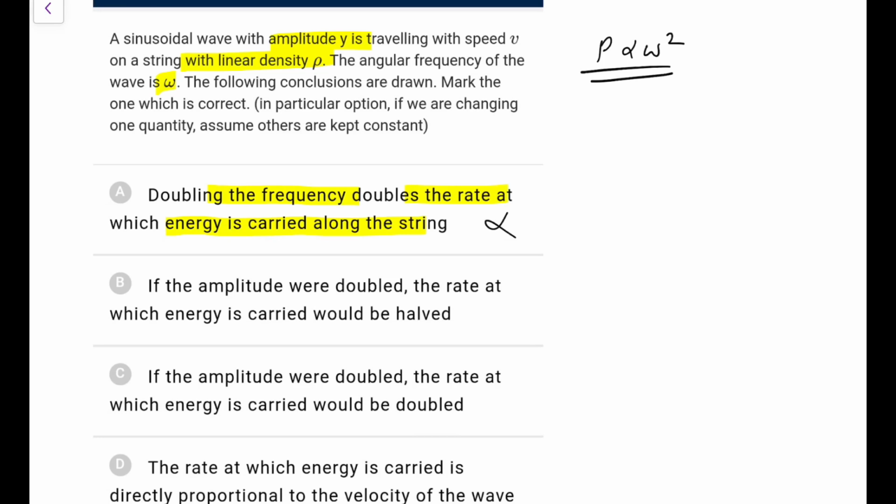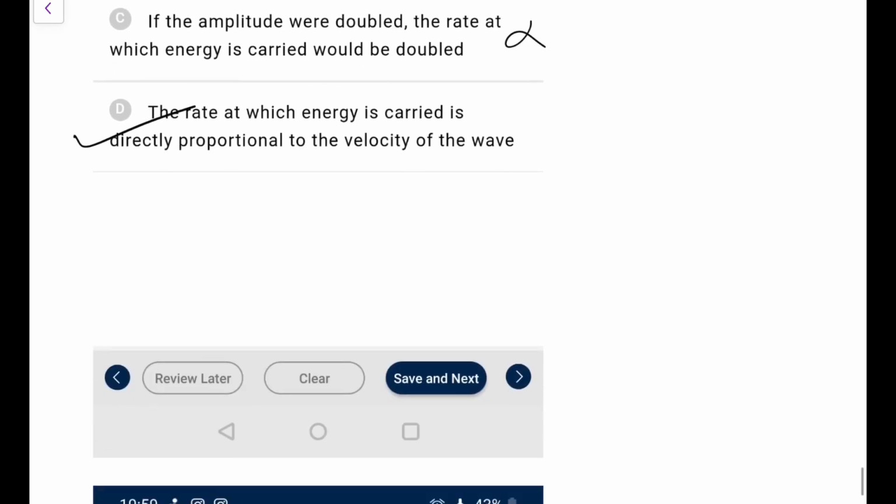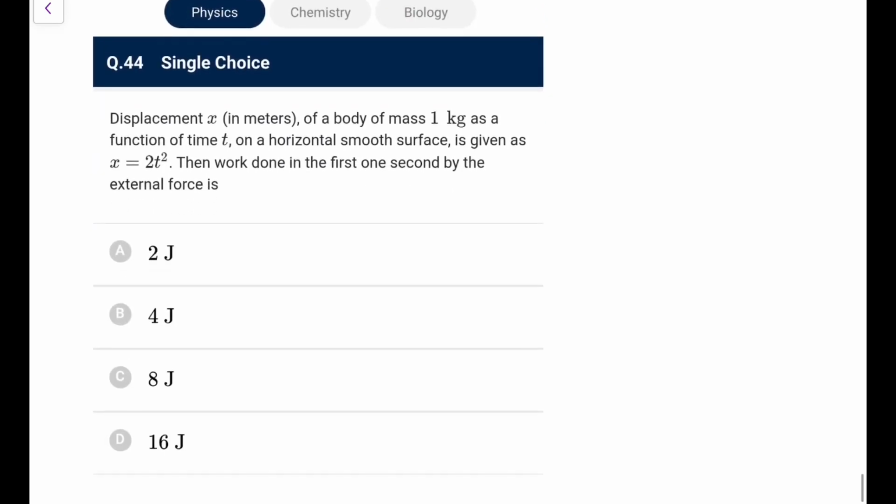If the amplitude is doubled, the rate at which energy is carried would be half. It is again proportional to a square, so it won't be that. If the amplitude were doubled, the rate carried would be doubled. It will be wrong. Rate at which energy is carried is directly proportional to the velocity of the wave, that is the power. So power you write as half mu v omega square a square, if you remember. So it is proportional to velocity. So yes, option D will be right, and the rest are false. This was a nice question.